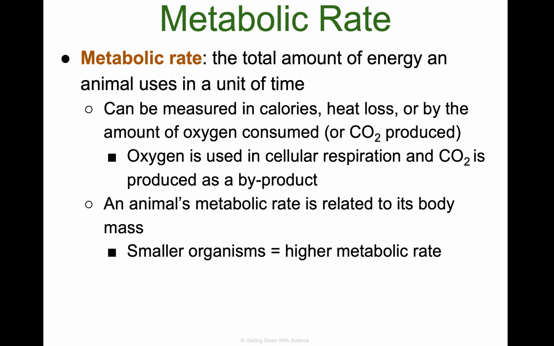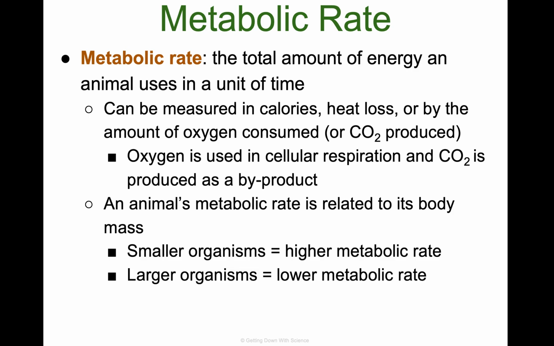Smaller organisms have a higher metabolic rate. Larger organisms have a lower metabolic rate. That makes sense if you take a look at the vitals of various species of animals across the globe, right? Our heart rate is anywhere between 60 and 100. If you take the heart rate of a small child, it's faster. If you take the heart rate of a cat, that's even smaller, it's even faster. So small organisms, high metabolic rate. Large organisms, low metabolic rate. Why do you think this is? Take a moment and think about it. Pause here to take notes.